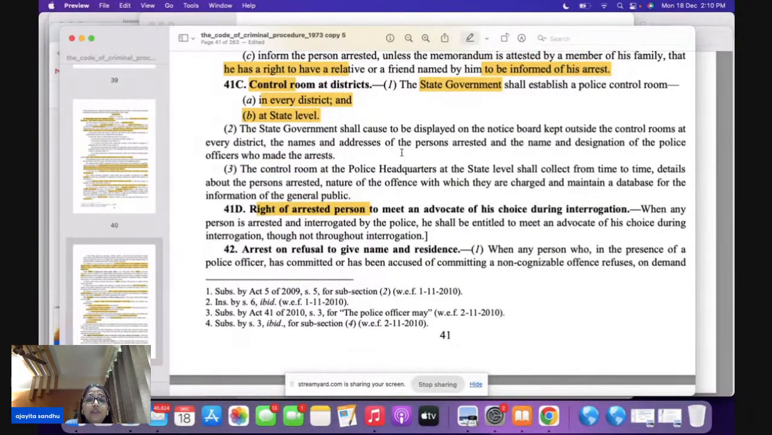The rights of an arrested person to meet an advocate of his choice during interrogation. It says when any person is arrested and interrogated by the police, he shall be entitled to meet an advocate of his choice during interrogation. Yes, you can meet your advocate of choice during interrogation, but not throughout the interrogation. Direct question for your prelims. It has been asked multiple times. In Section 41D, an arrested person has a right to meet an advocate.